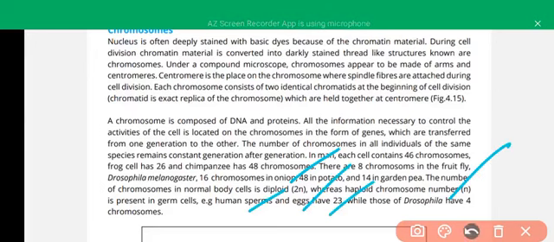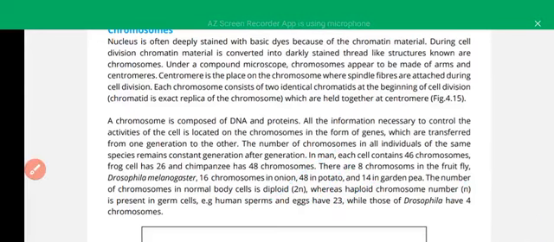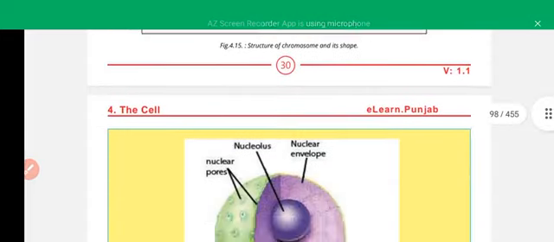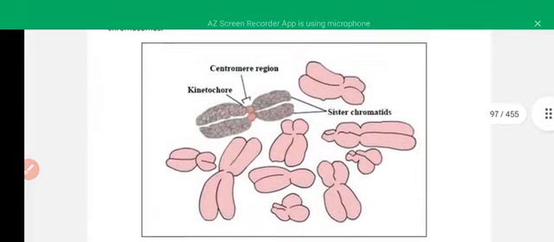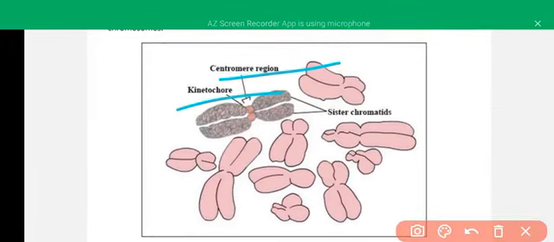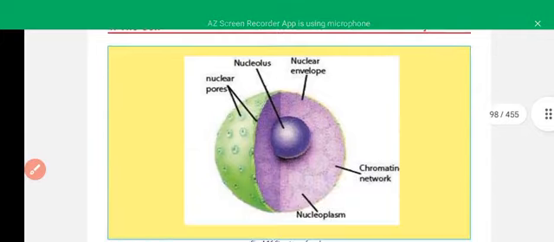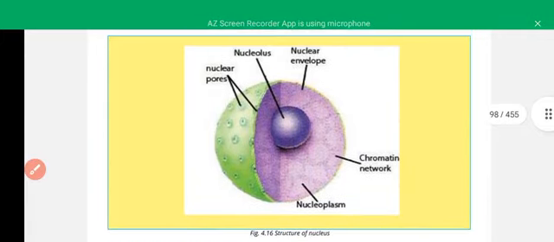In Drosophila, sperms and eggs contain 4 chromosomes, and in the same way here is the basic structure of the chromosome. Here are the kinetochore regions, the kinetochores, and the sister chromatids. Both of the sister chromatids are exact replicas of each other.